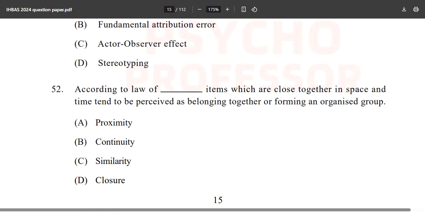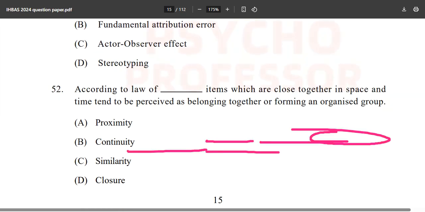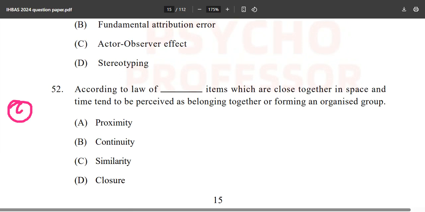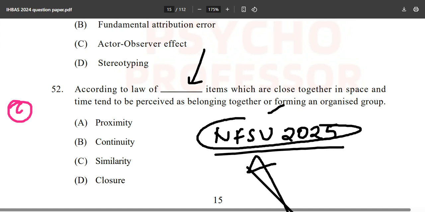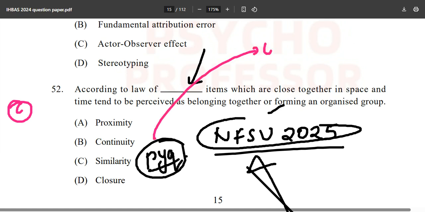Now, moving forward to the next question: according to the law of dash, again from the C book, you will find this thing, dash items which are close together in space and time. This is an NFSU 2025 repeat. The same exact question came in that exam as well. So it becomes important for you to do the PYQs of NFSU 2025. Now the next question arises in your mind: where will you find the question paper along with the answer key?